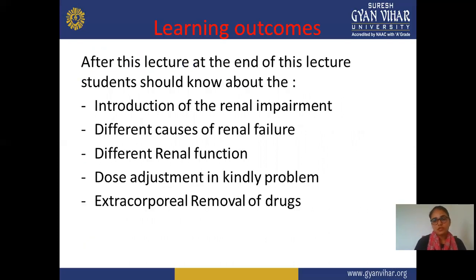After completing this lecture or this topic, you should know about the learning outcomes: the introduction of renal impairment, what renal impairment is and how it occurs, different causes of renal failure or renal impairment, different renal functions and how they are responsible for different roles or mechanisms, dose adjustment in kidney problems, and extracorporeal removal of the drug. So these are the learning outcomes that you should know after completing this topic.